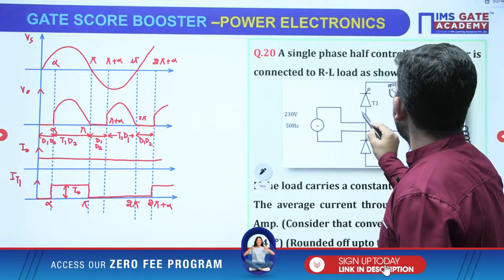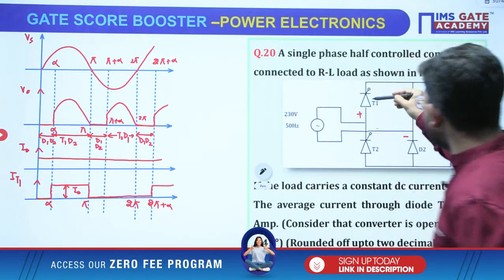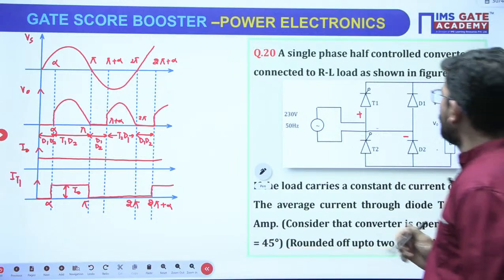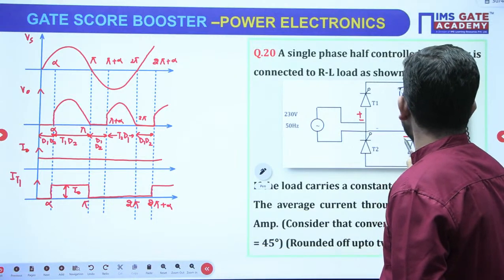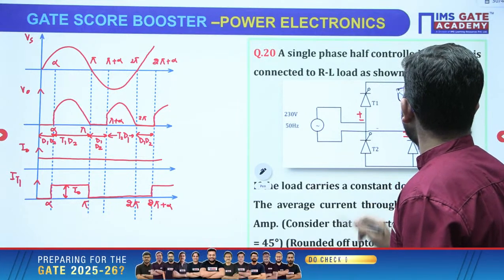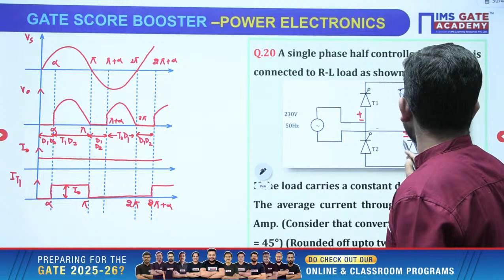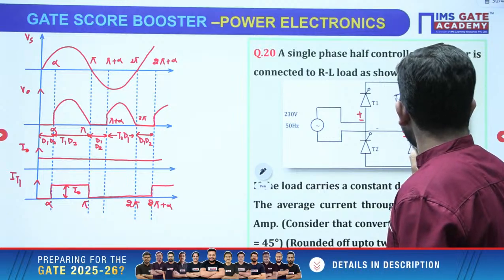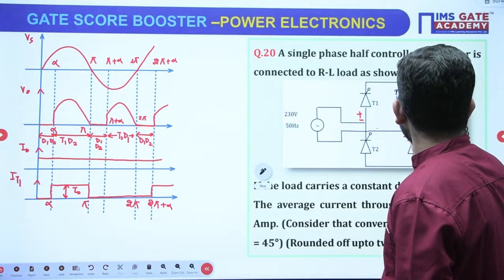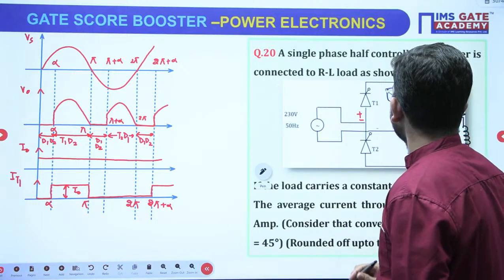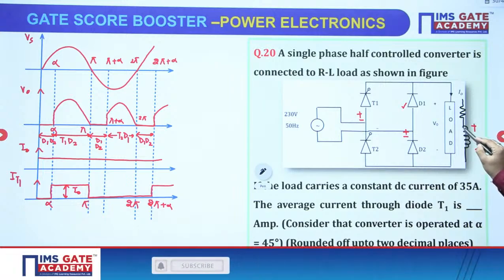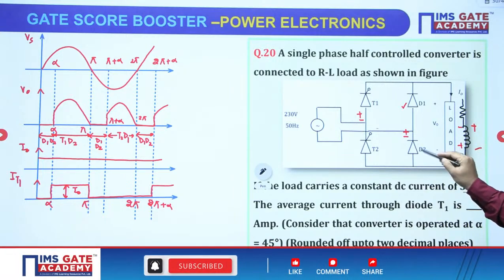When we are having positive cycle, then T1 and D2 will be forward bias. When we will be having negative cycle, T1 will be reverse bias, and D2 should be reverse bias, and D1 will be forward bias, correct. But inductor will be having this polarity initially, then it will reverse its polarity and it will maintain D2 in conduction.